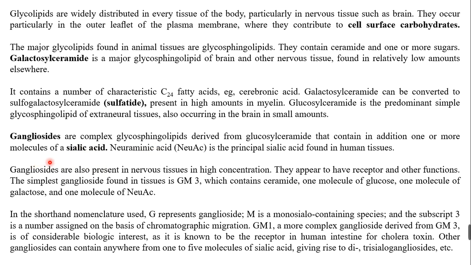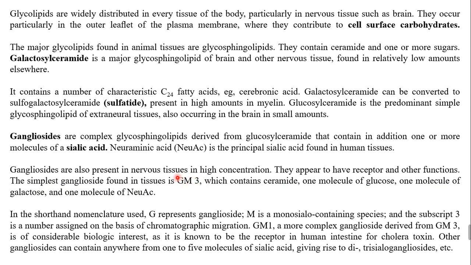Gangliosides are further classified into GM1, GM2 and GM3, and GM1 is more complex when compared to GM2 and GM3. GM3 contains ceramide, one molecule of glucose, one of galactose and one of neuraminic acid.